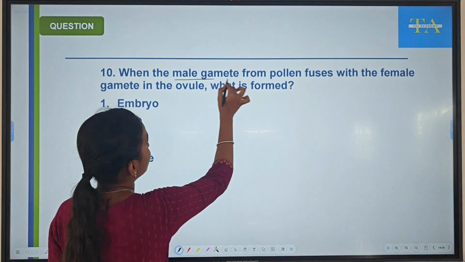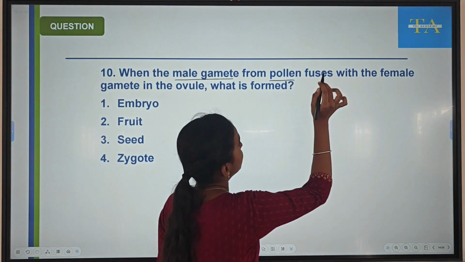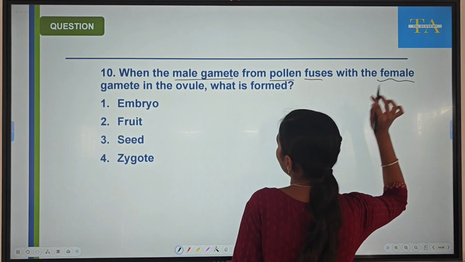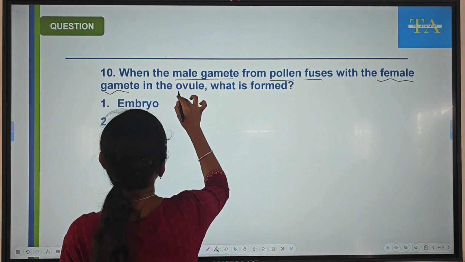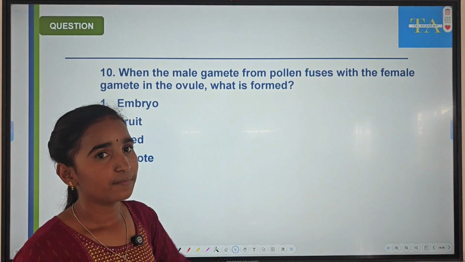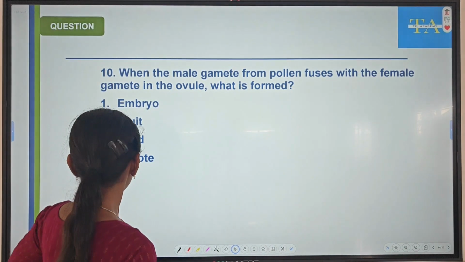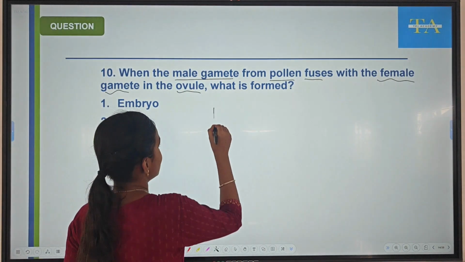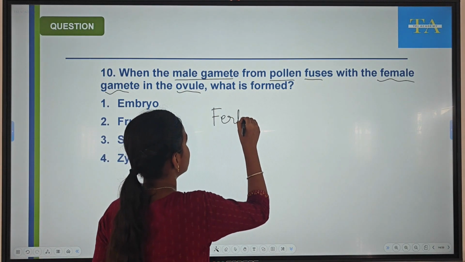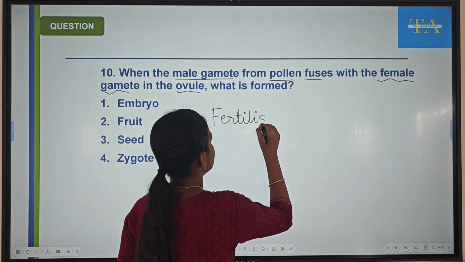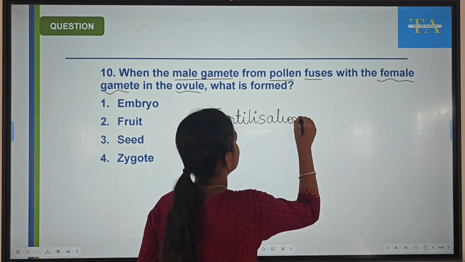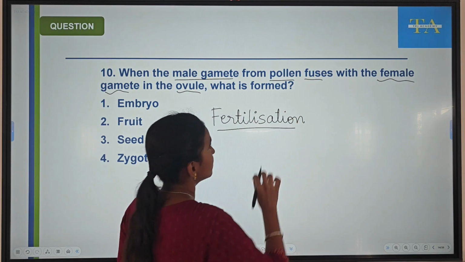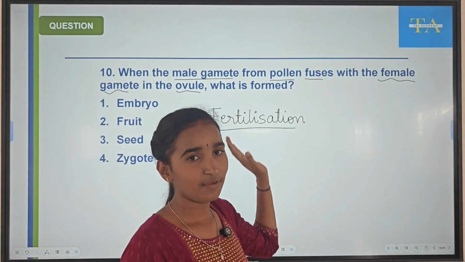When the male gamete from pollen fuses with the female gamete in the ovule, what is formed? We know that this is the process of fertilization. What is fertilization? The fusion of male gamete and female gamete.